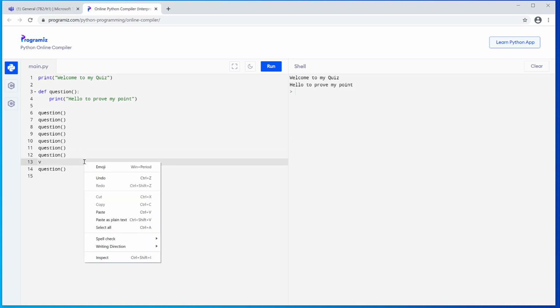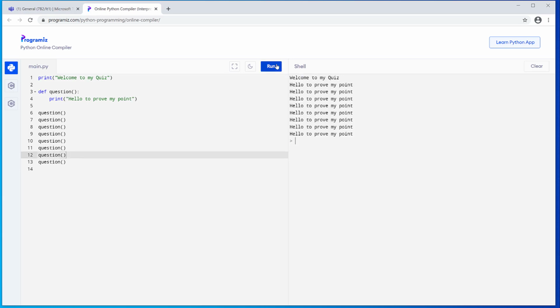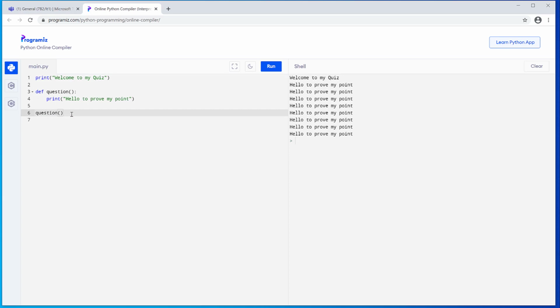That V is going to cause me errors. And it will run that function that many times. So that's proved my point at least 5 times. So I'm going to get rid of these a second and just put it back to just the one. The difference we're going to do here is if I put in here, so I'm going to say question 1,